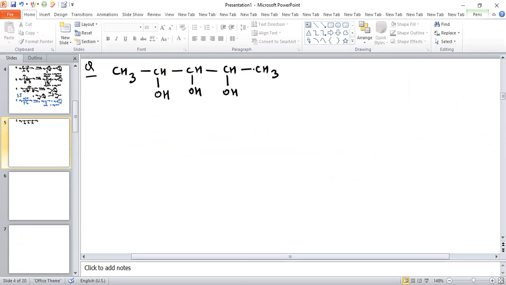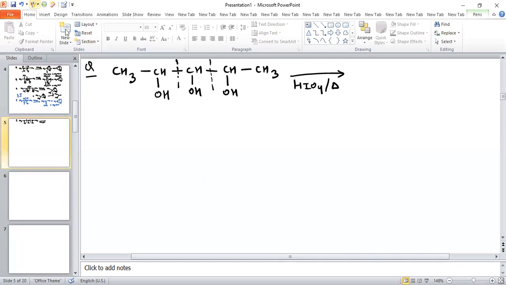So this compound is given. Now see what happens when we use HIO4 in presence of heat. These two carbons are also vicinal, and these two carbons are also vicinal. So all vicinal bonds will break. So this bond will break, and also this bond will break.